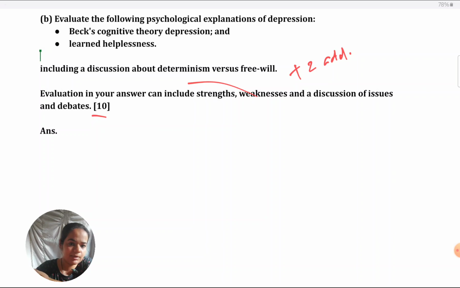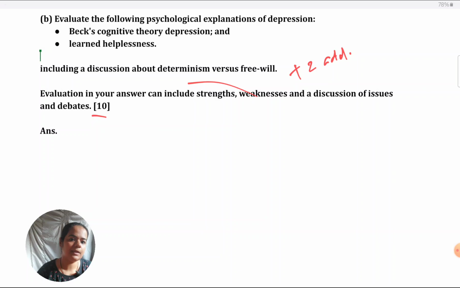Just for listing out as many points as possible without going into the depth of them, you're not getting marks. For example, I can give 9 or 10 evaluation points for these two topics. But if I just give one sentence on each, like I just mention them, I don't elaborate on them in any way, I'm definitely not getting marks.